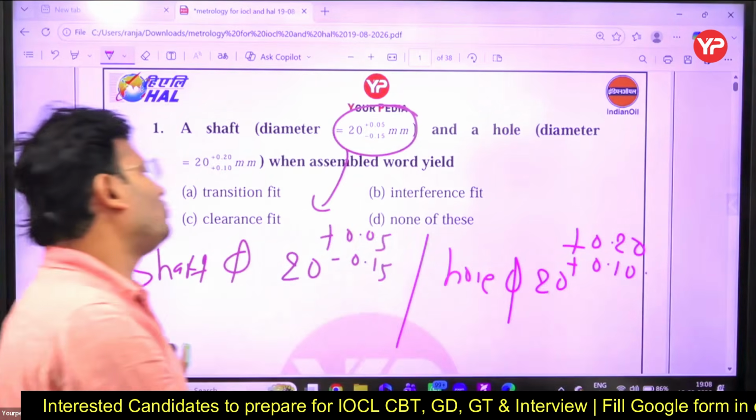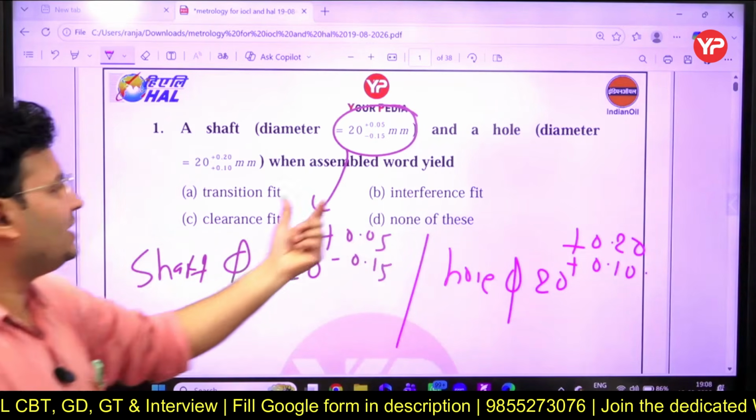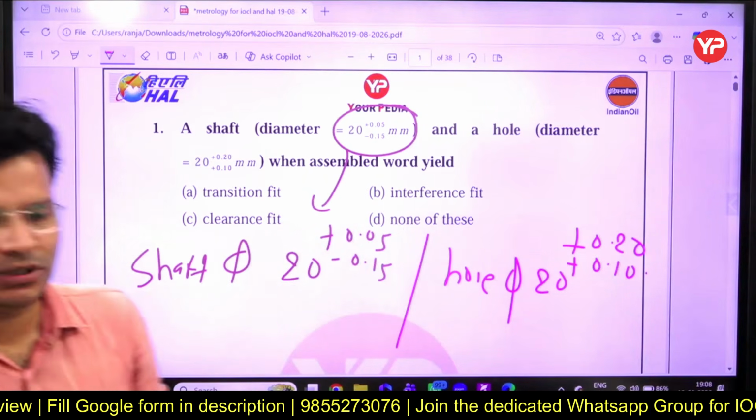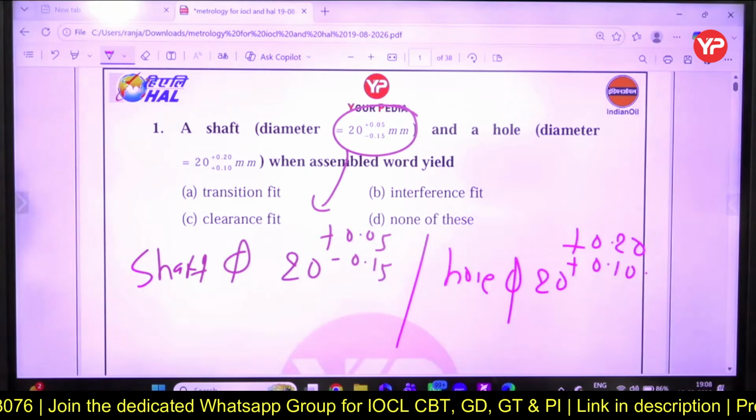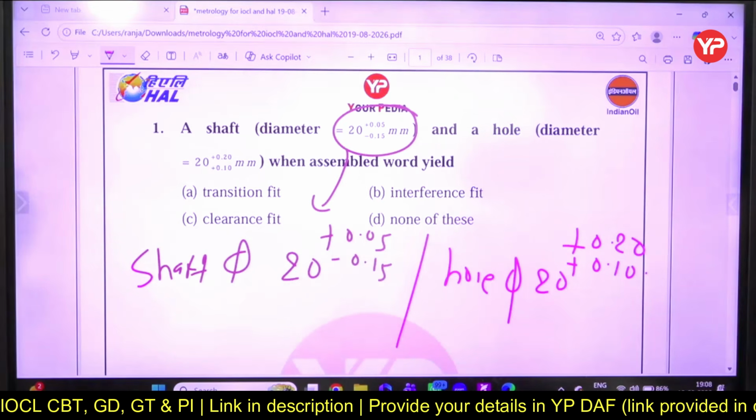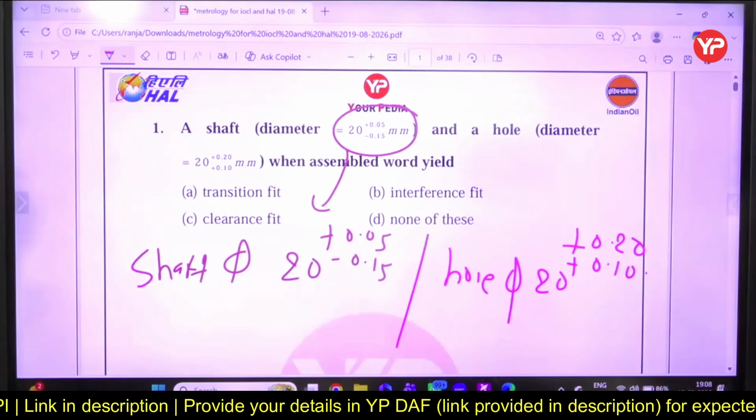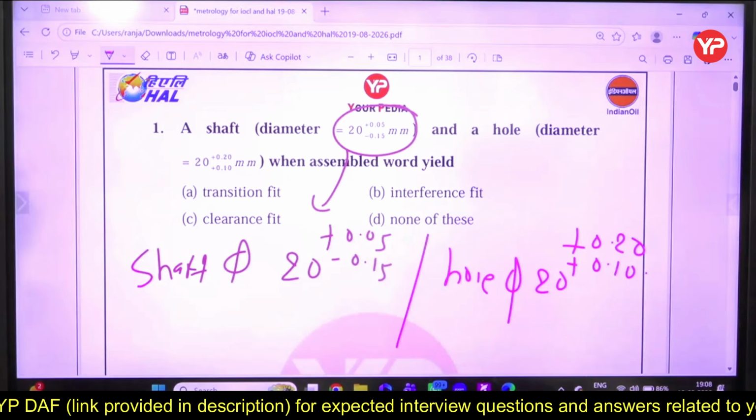Now the question is going to ask which type of assembly this is. Option A, transition fit, interference fit, clearance fit, or none of these. What do you think about that question? What will be the answer? Anybody can tell me? अच्छा एक बात बताओ, प्रीतम, परवीन, हितेश, संचित,